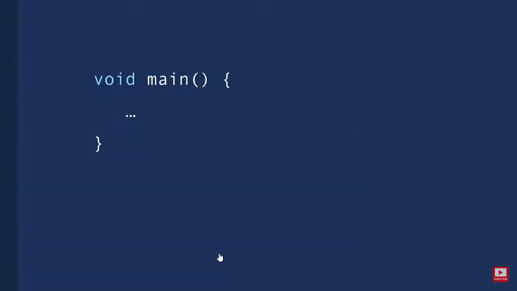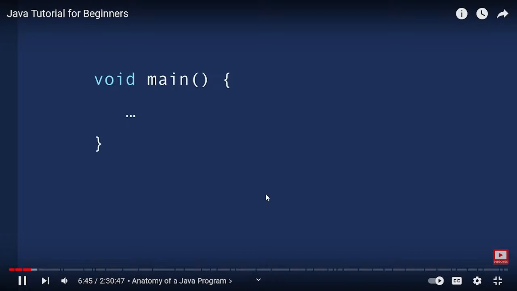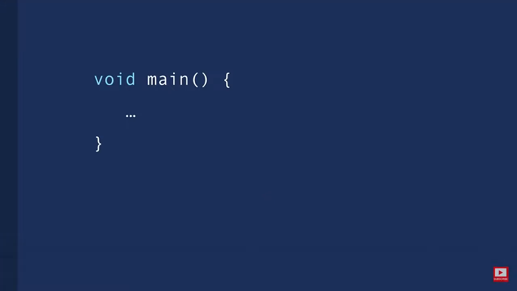Now, every Java program should have at least one class that contains the main function. Can you guess the name of that class? It's main. So this is how we define a class in Java. We start with a class keyword, then we give our class a proper descriptive name, and then we add a pair of curly braces. Now the functions that we define in between these curly braces belong to this class, and